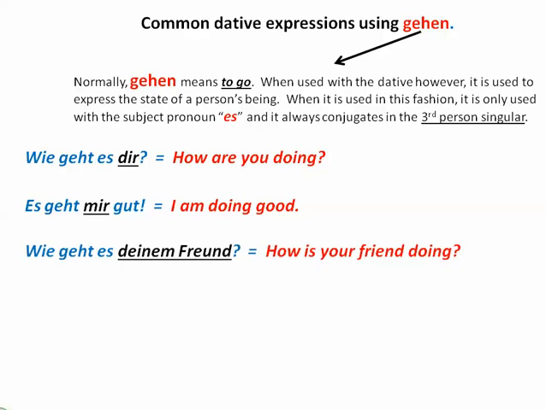Wie geht es deinem Freund? How is your friend doing? So normally gehen means to go, but you can also use it with the dative to express a state of being.